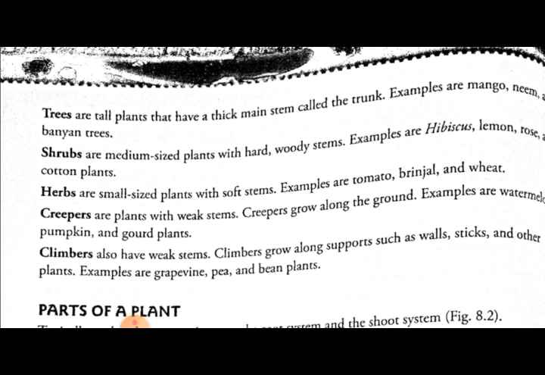Next we will talk about creepers. What are creepers? Creepers are plants with a very weak stem, just like we have seen in the case of watermelon. The stem of the creeper plant is so weak that it cannot make the plant stand upright, so they generally grow along the ground. Examples of creepers we can give are watermelon, pumpkin, and gourd plants.